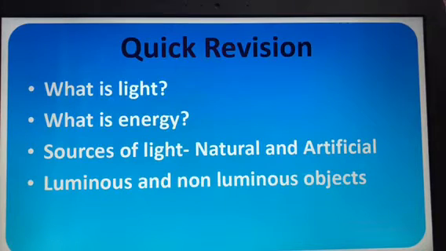So now you can tell anyone what is light, what is energy, what are the sources of light. Name the two types of objects of light, that is luminous and non-luminous. Okay.